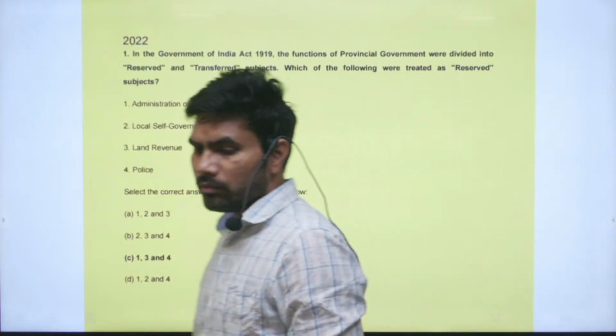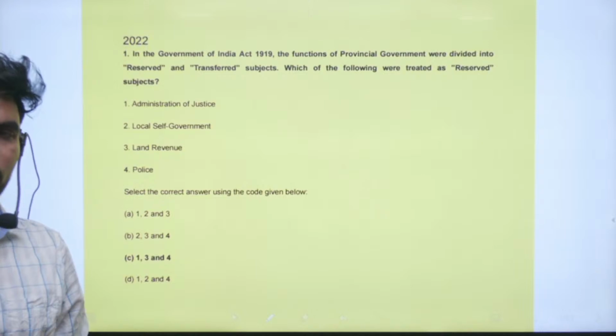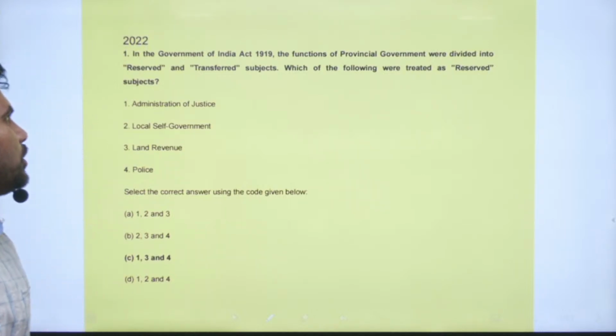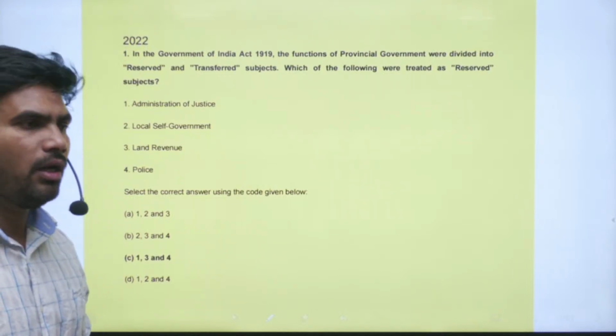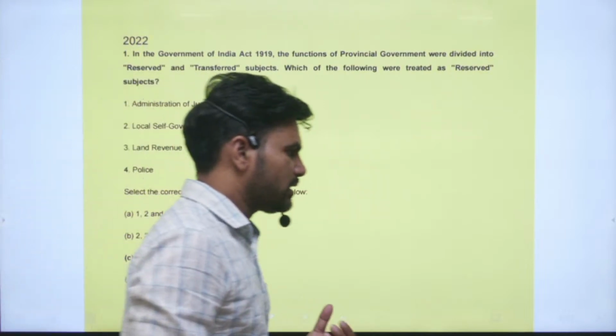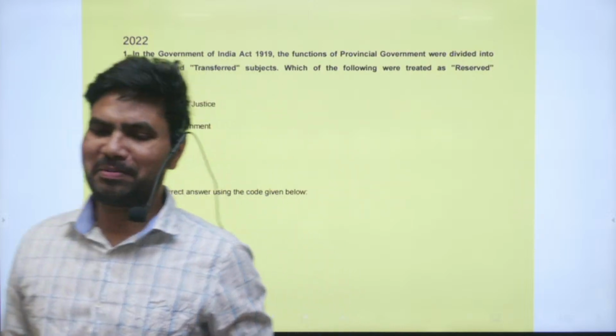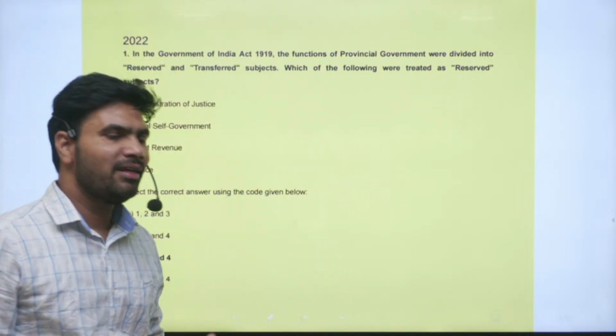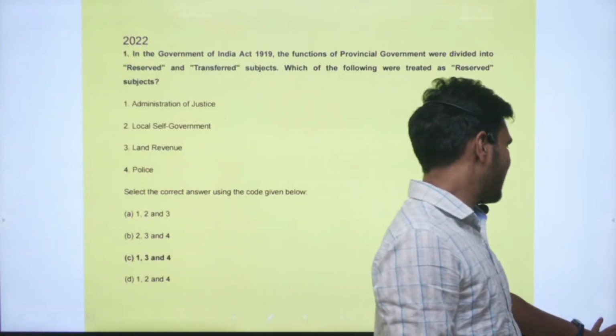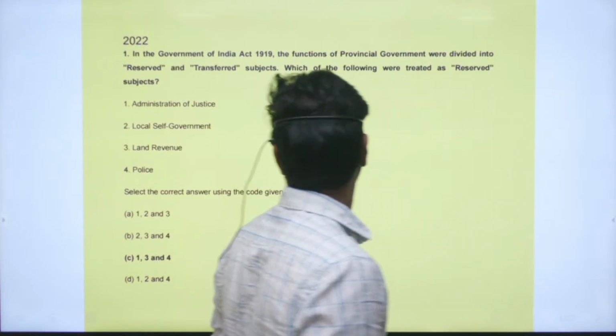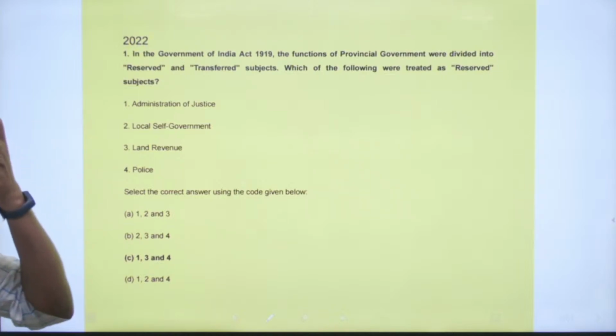Right. So you will see only 3 questions that are being asked in the 2023 examination from modern India. So you can say the patronage for history is going down. If you see the UPSC examination, especially the prelims examination, year after year you will see fewer and fewer questions from the history subject. However, we will go to the next year's questions, the 2022 questions.